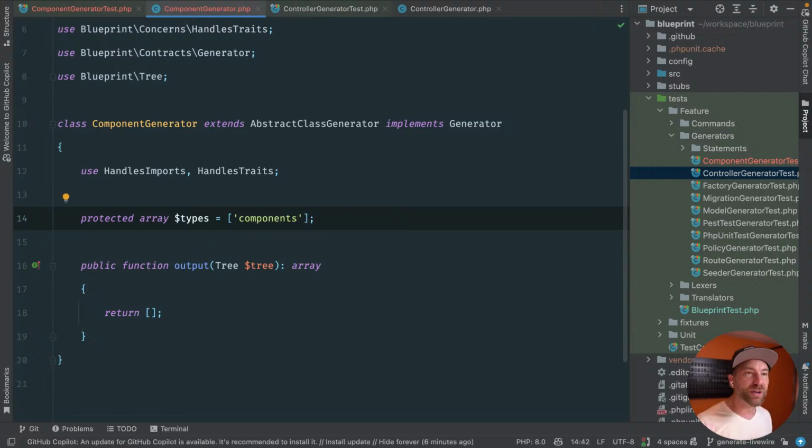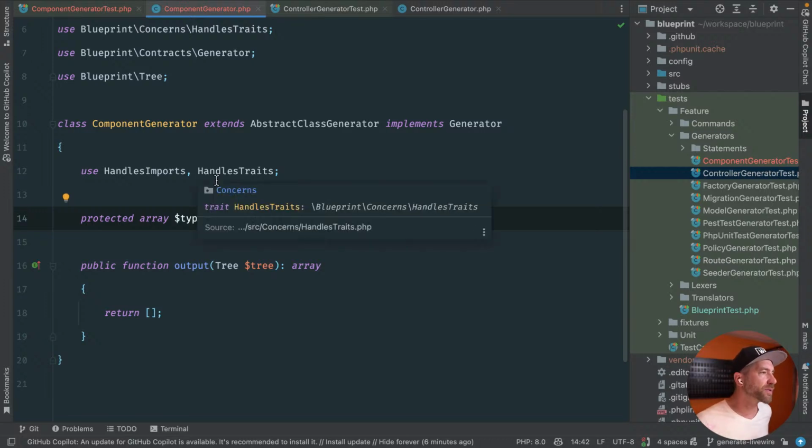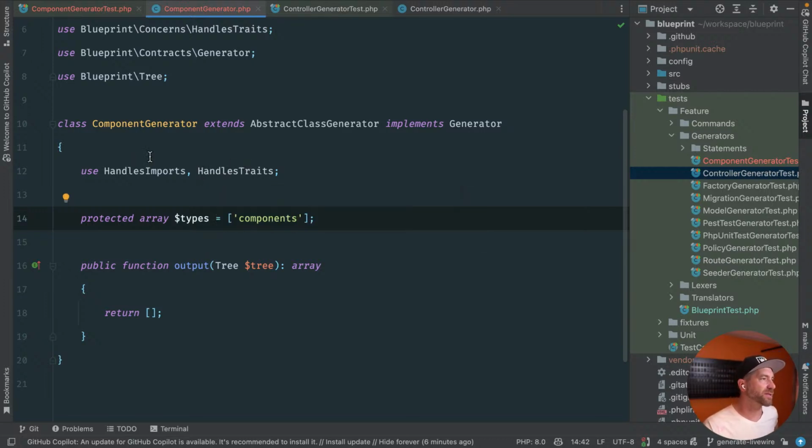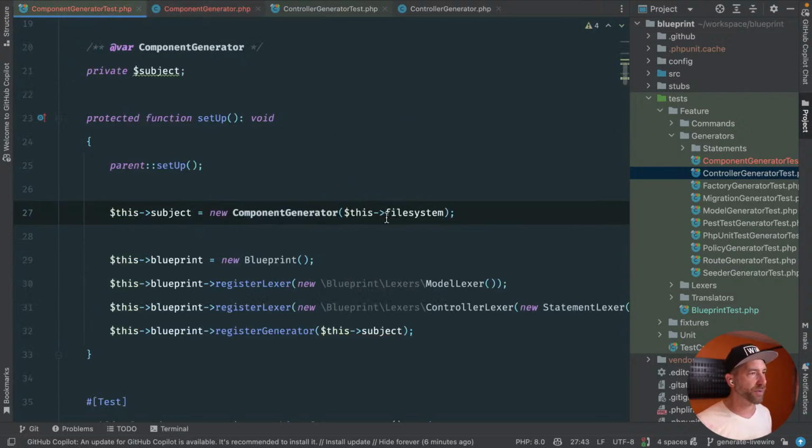I'll just call it components because the other one was called controllers. I don't know if we're going to need traits, but we're definitely going to do imports. So I think this will get us a little farther down the rabbit hole. Okay, cool.